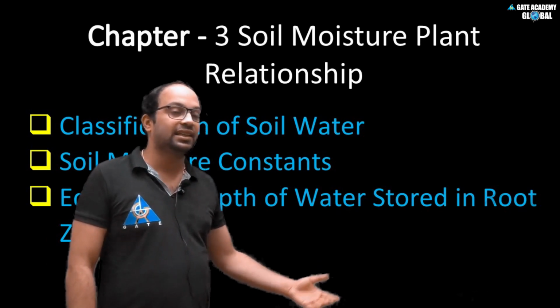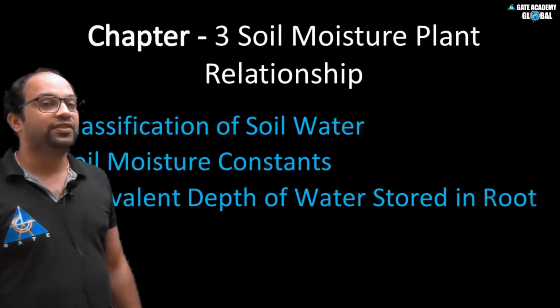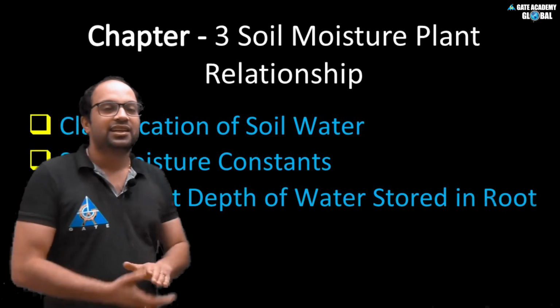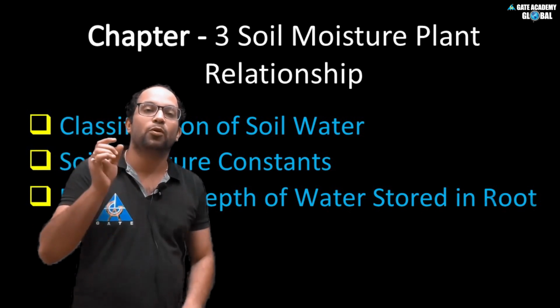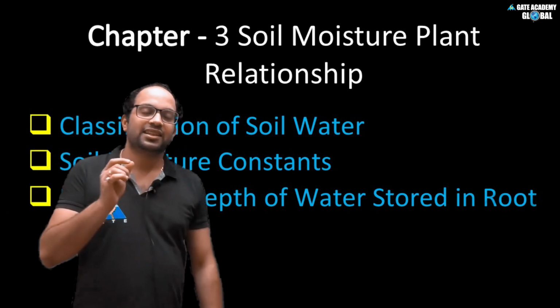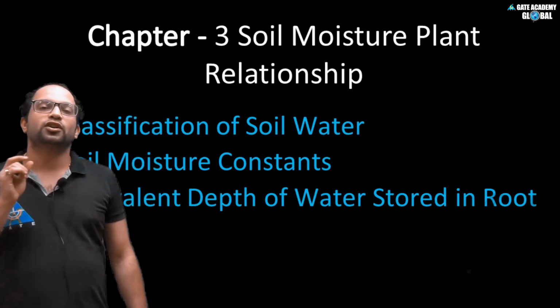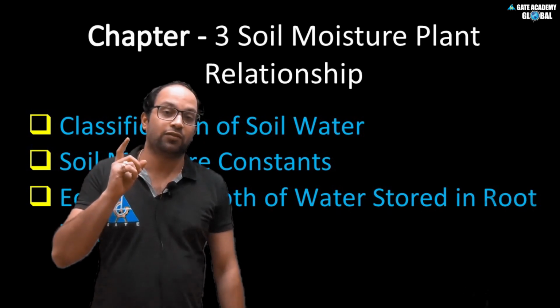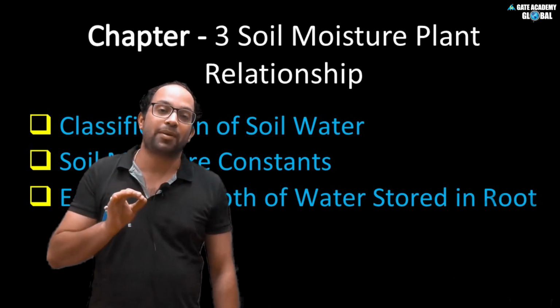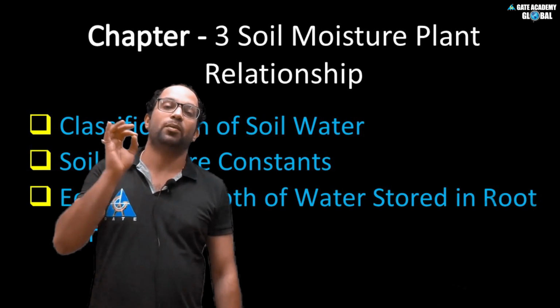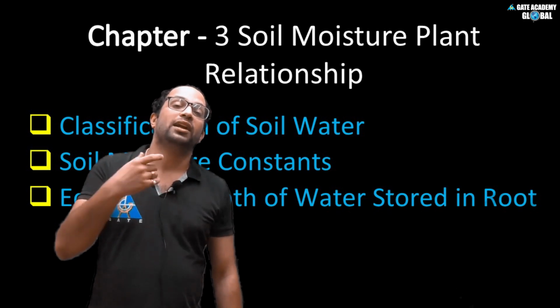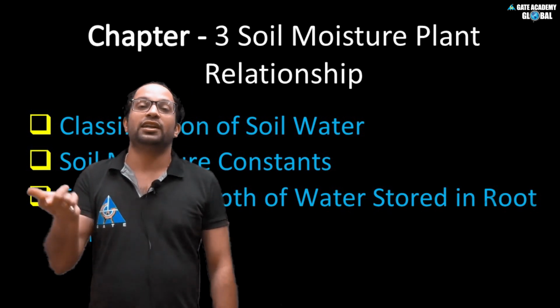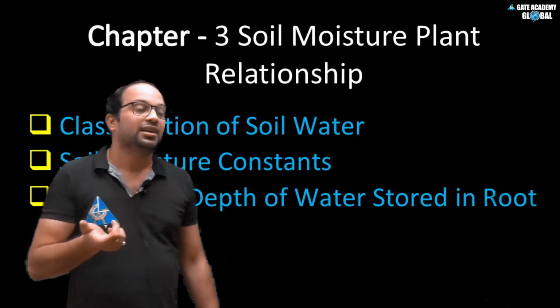And as you know, these waters are in the pores of the soil. So we will see how we can calculate the equivalent depth of water for field capacity, for permanent wilting point, for available moisture, and for readily available moisture.